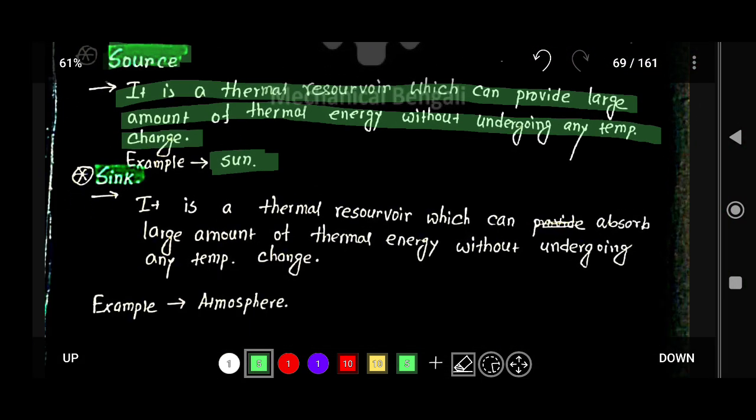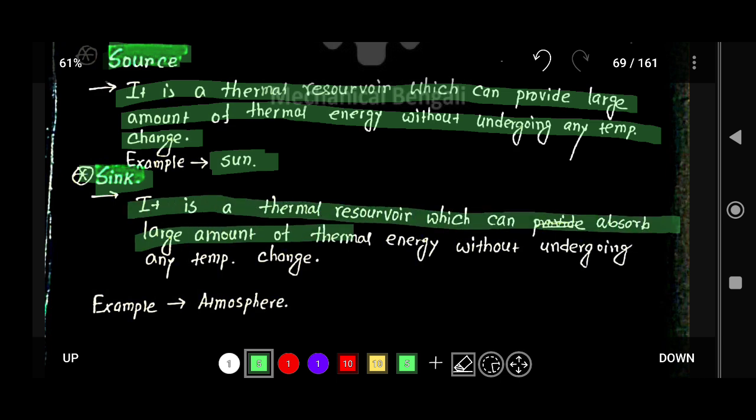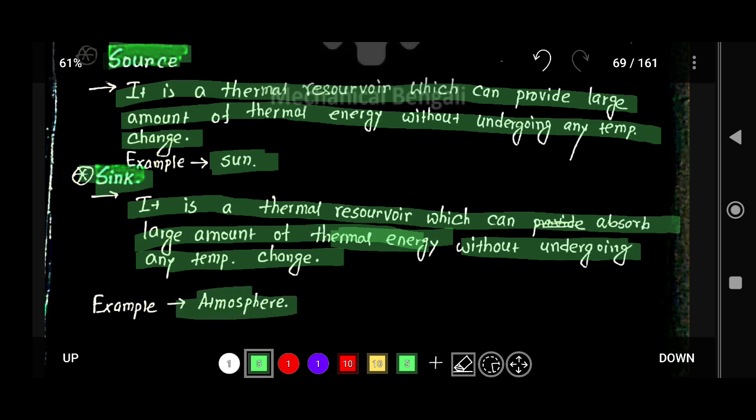Okay, now what is a sink? A sink is a thermal reservoir which can absorb a large amount of thermal energy without undergoing any temperature change. Basically, the example of this sink is the atmosphere. The atmosphere can receive or absorb thermal energy without undergoing any temperature change, so you can say that it is a sink.